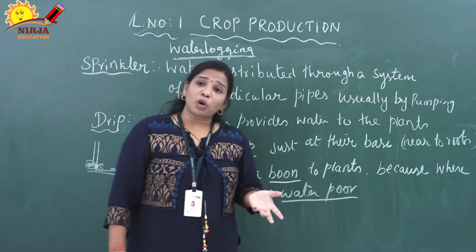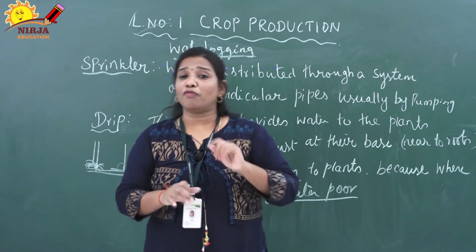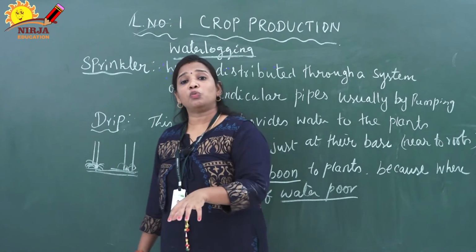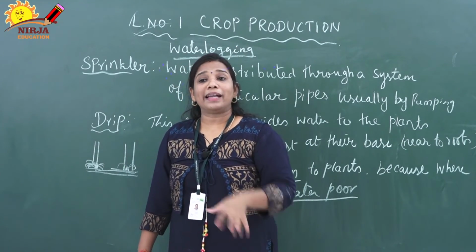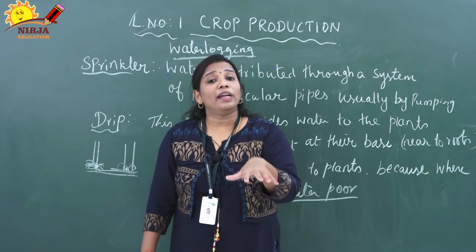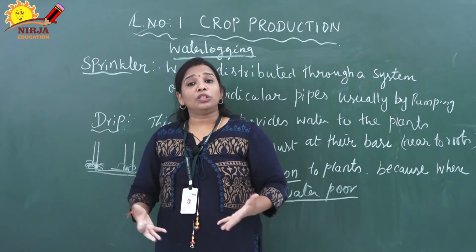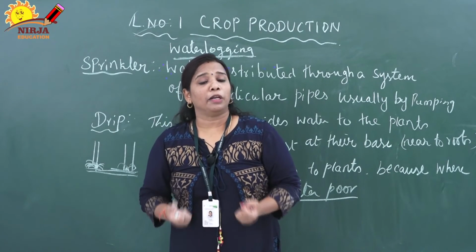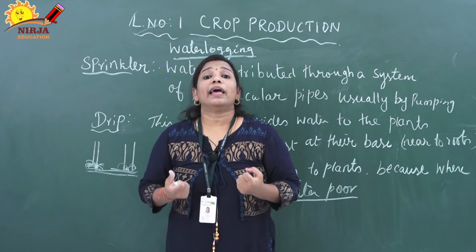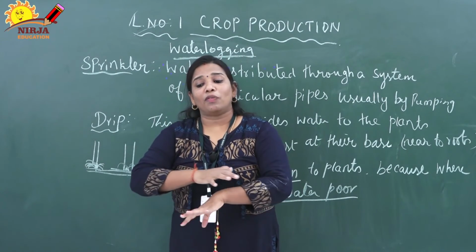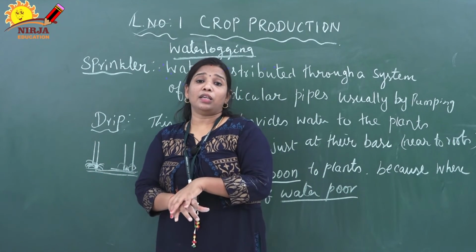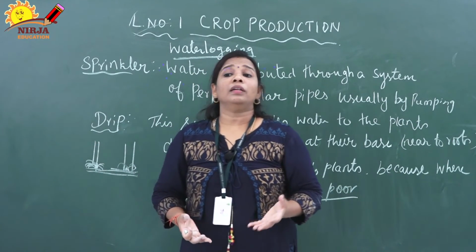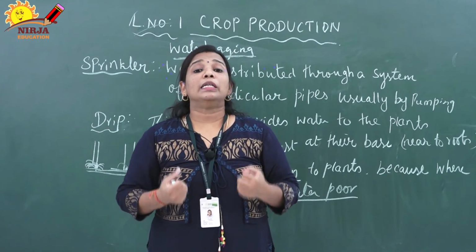So both too much water and too dry conditions are very harmful to the crop. When too much water is given to the cropland, it stands and accumulates on the land. Due to that reason roots will not penetrate. Roots will not get air. So automatically water will log the entire area. So immediately what will happen? The crop growth also diminishes.